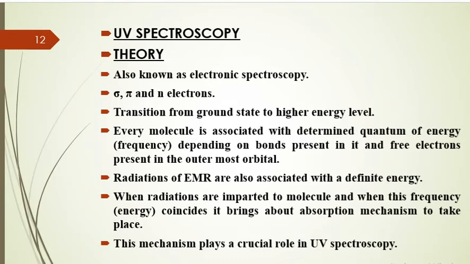And this depends upon what? It depends upon the bonds present in that particular molecule and the free electrons present in the outermost orbital. So, different molecules have different quanta of energy. This quantum of energy or frequency of every molecule is different, and it is one of the characteristic features of every molecule. When such a molecule comes in contact with radiation, if the quantum of energy of the radiation and the quantum of energy of the molecule coincide with each other, then the absorption of the radiation will take place.